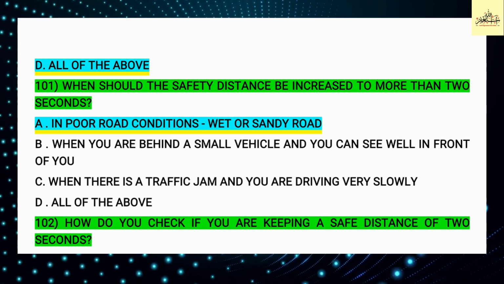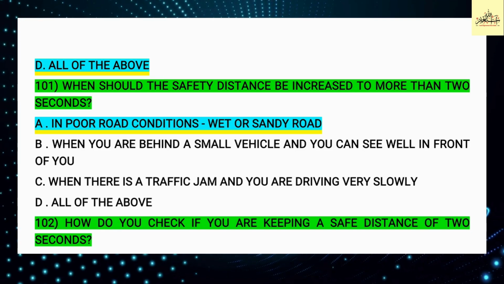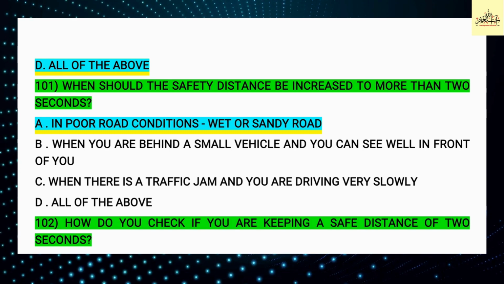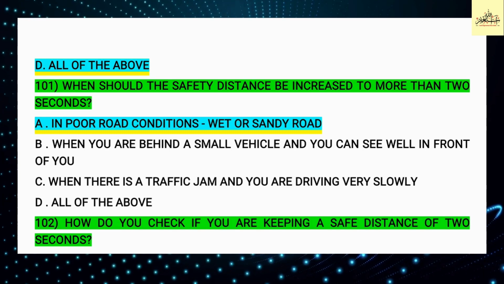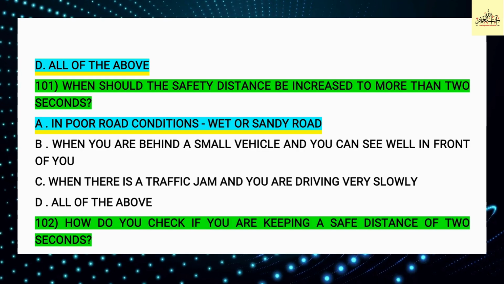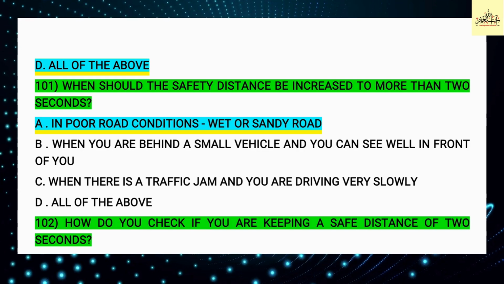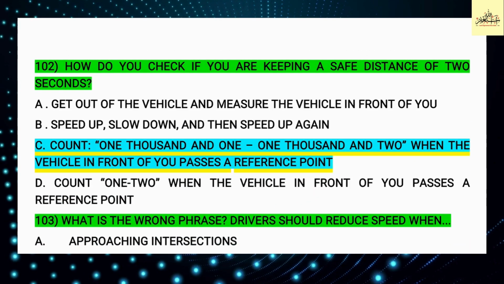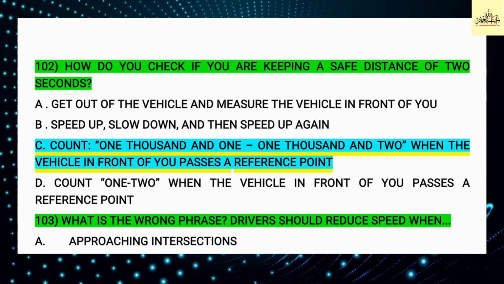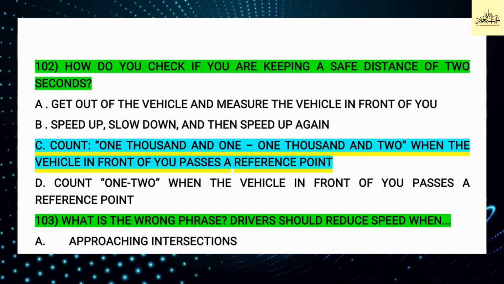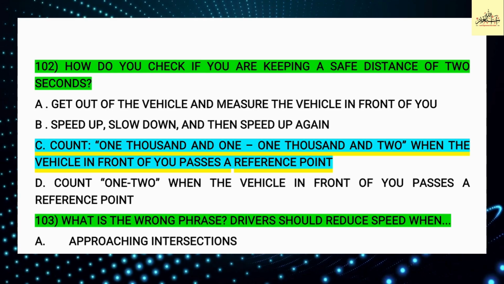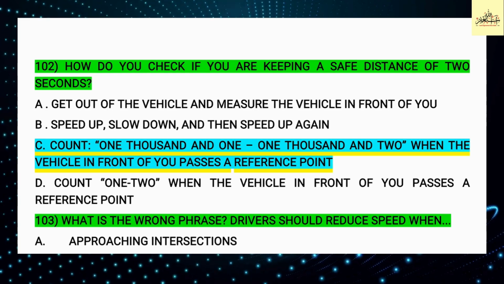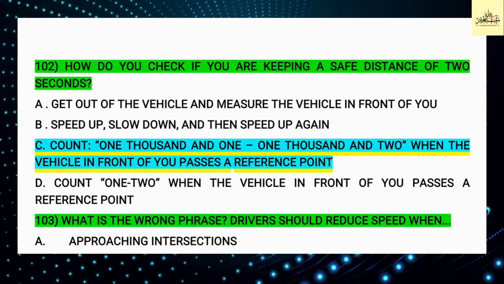Question number 101. When should the safety distance be increased to more than 2 seconds? Option A is correct: in poor road condition, wet road or sandy road. Question number 102. How do you check if you are keeping a safe distance of 2 seconds? Option C is correct: count 1001, 1002 when the vehicle in front of you passes a reference point.